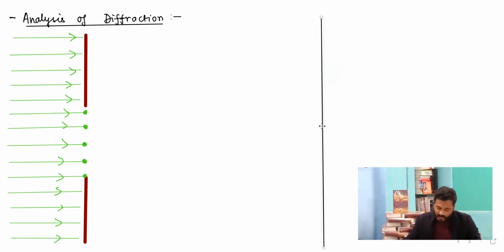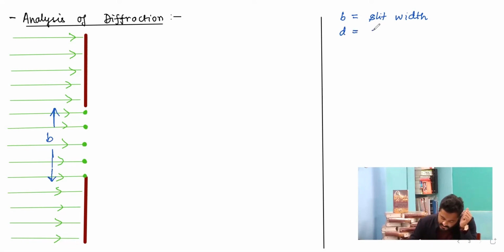Over here, if I start writing the notable aspects, the first thing that I write is small b. Small b is the slit width, or the width of the slit. The next thing is small d.